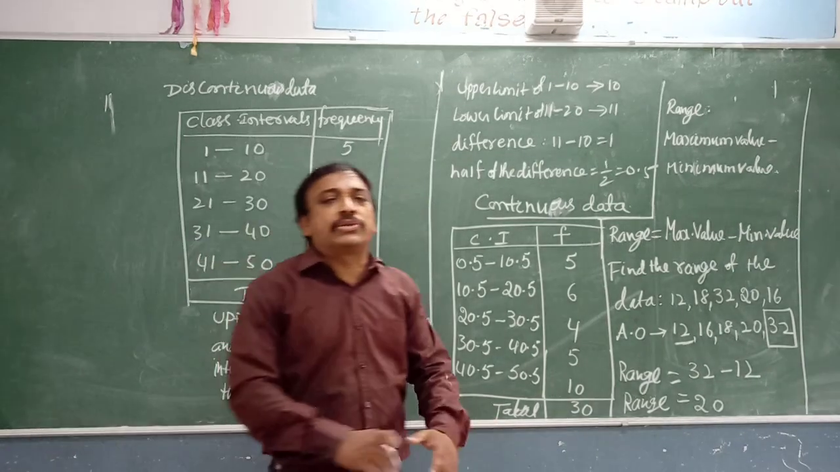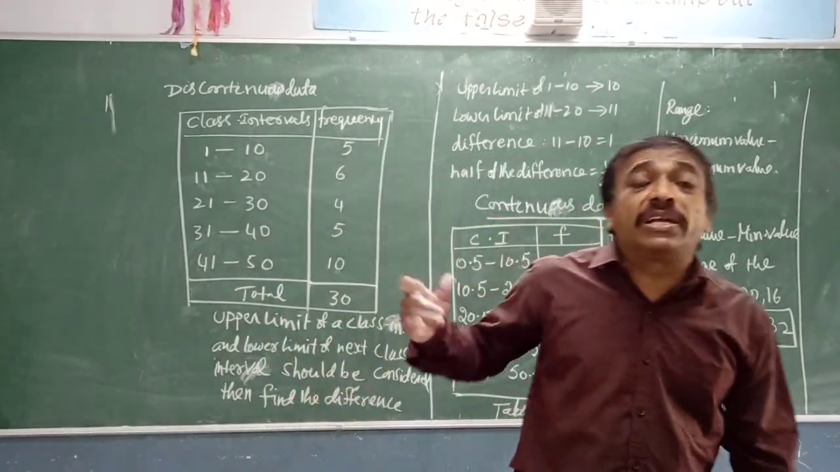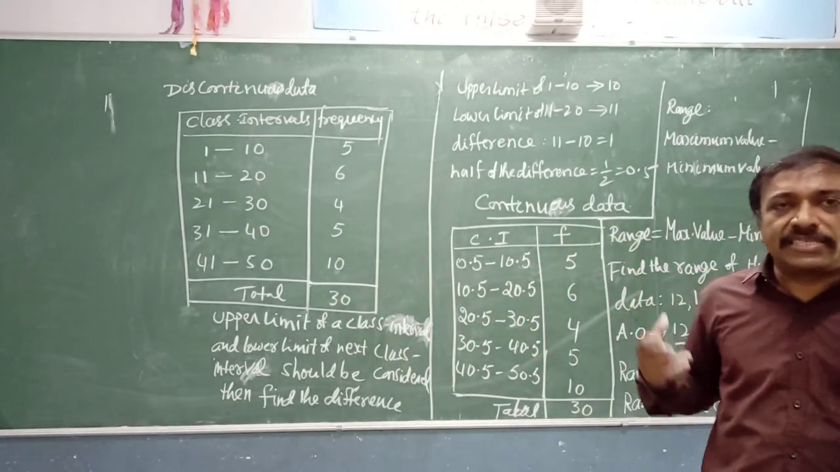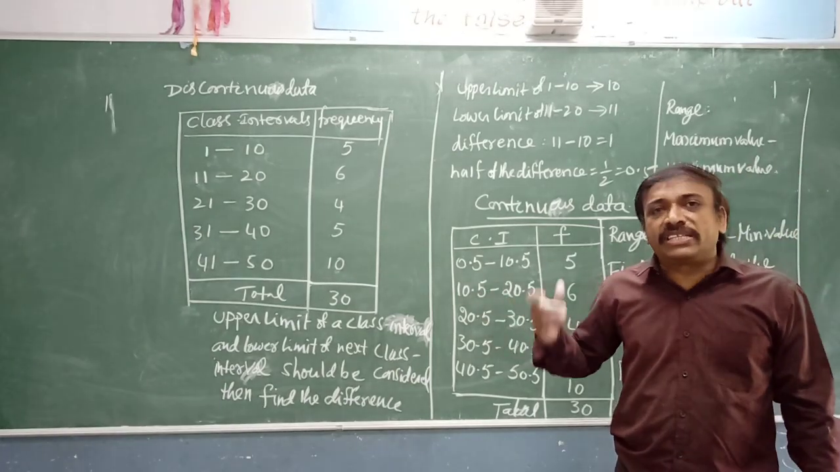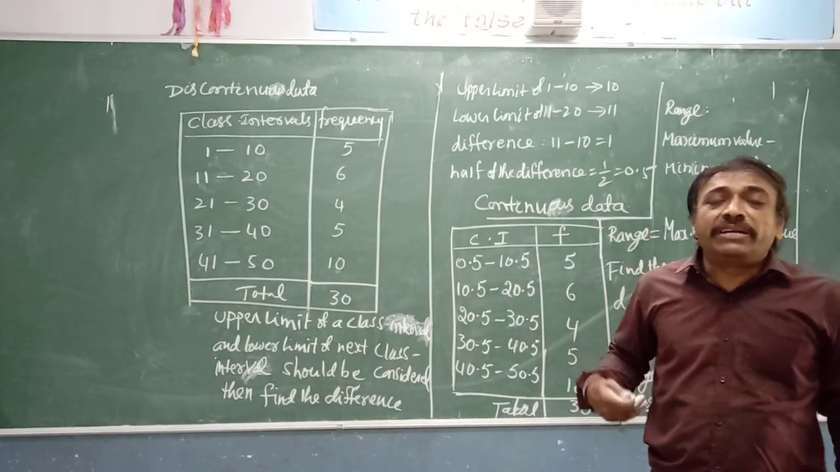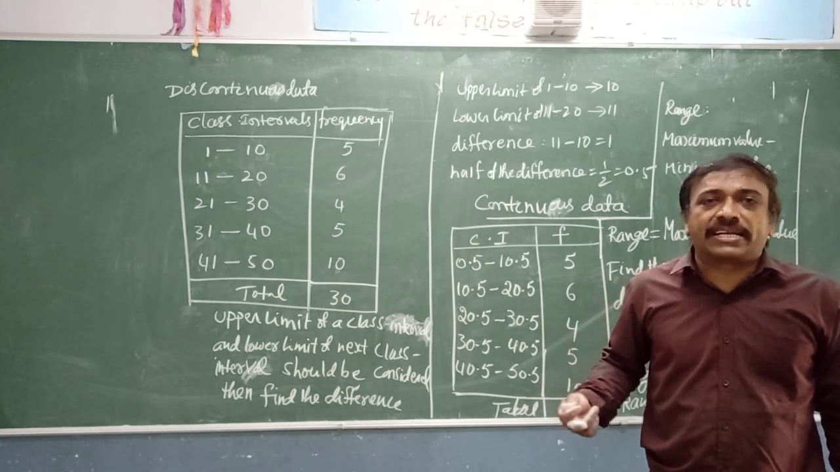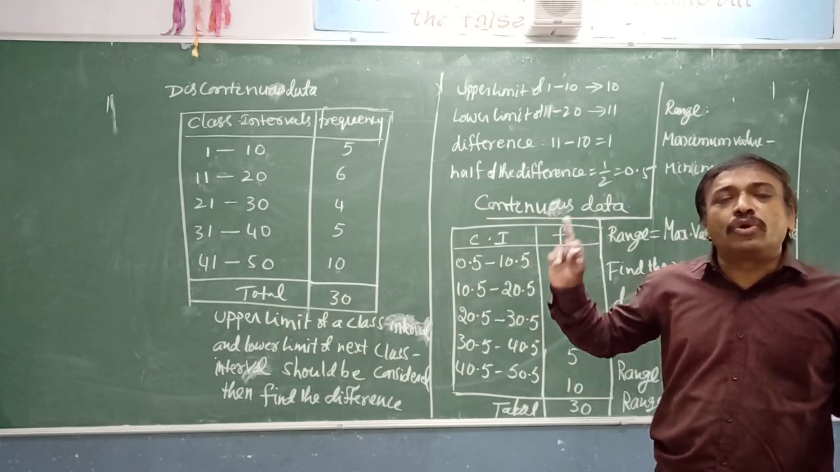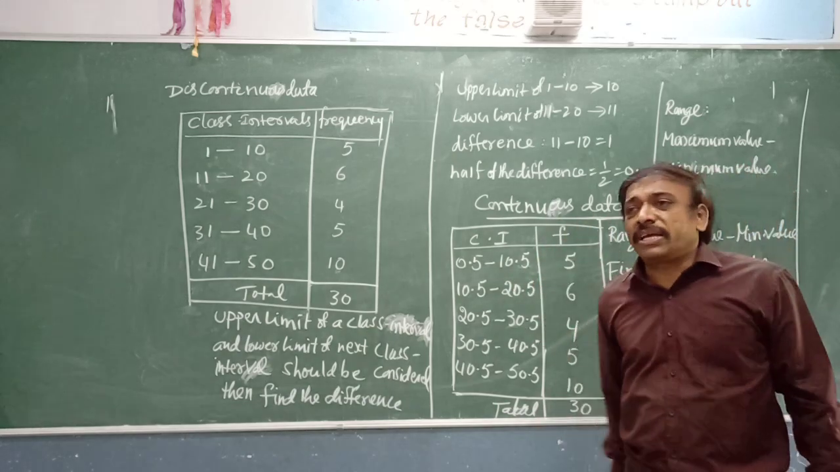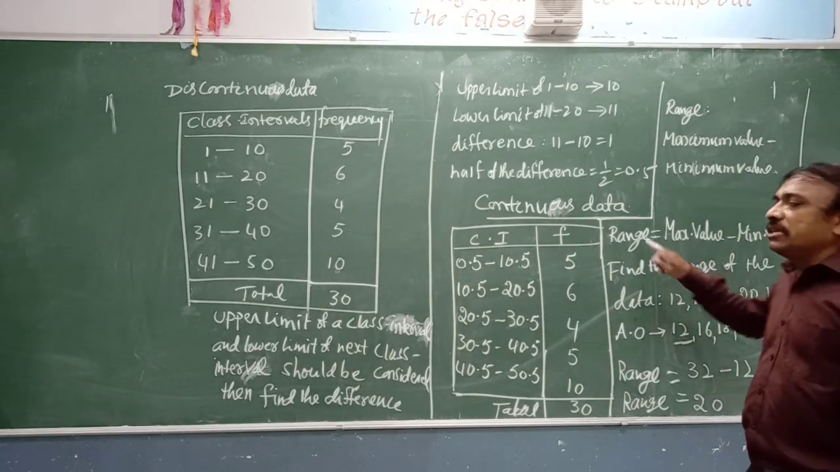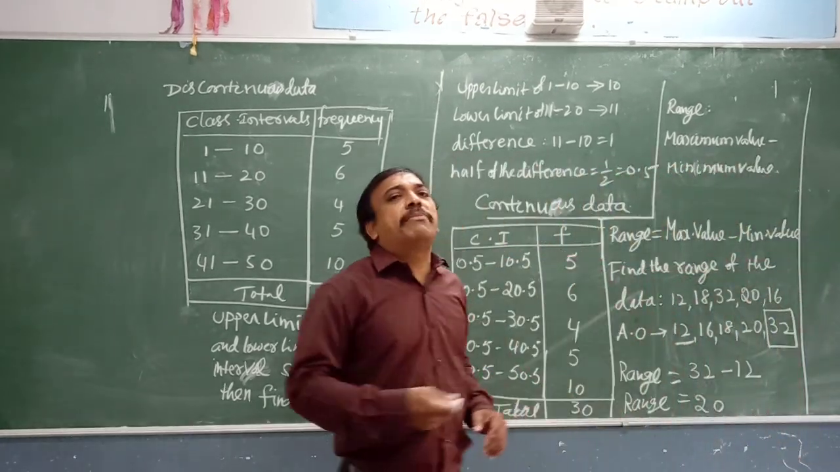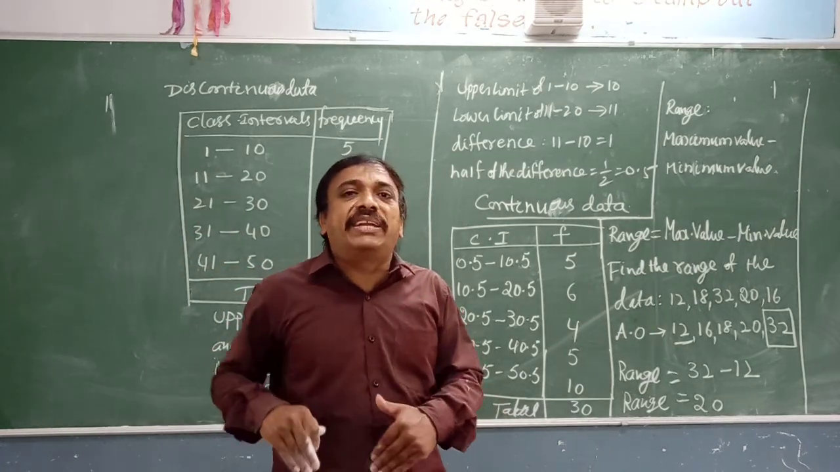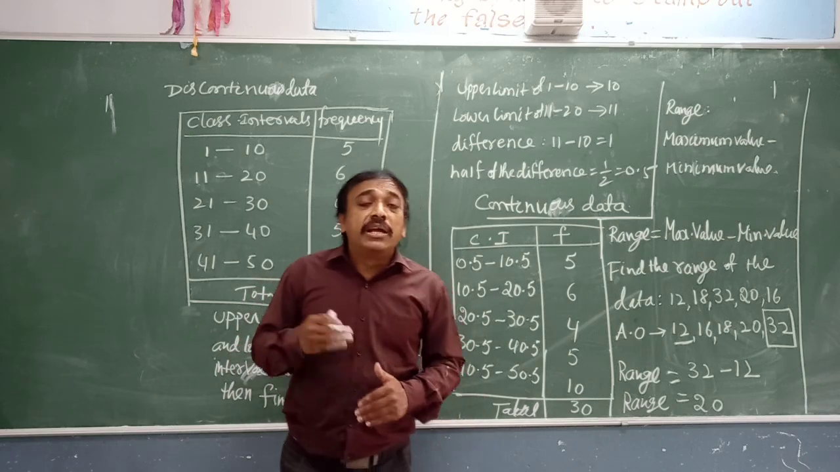So what we have discussed today: the class intervals, what the class size is and how to find it. Class size can also be called the width of the class. We also saw how to find the mid value, which is the class mark. Each class interval will have a class mark, found by adding the upper and lower limit and dividing by 2. How to find the range? Range is the difference between the maximum and minimum value, in other words the difference between the highest and the lowest value among the given data.